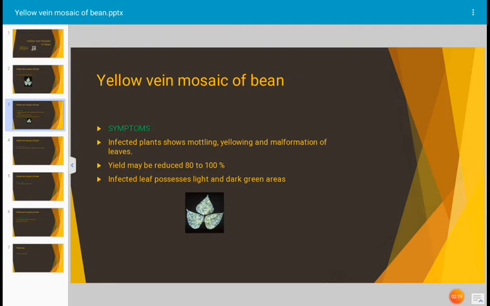The infected leaf possesses dark to light green colored areas, yellowish or dark green colored areas on the leaf. The leaf veins turn yellowish and are clearly seen as shown in the photograph, and the areas making up the mosaic are generally irregular in outline. See in the photograph, the affected areas may have two shades of color, that is dark green and yellowish green. This is a very typical symptom of the disease.